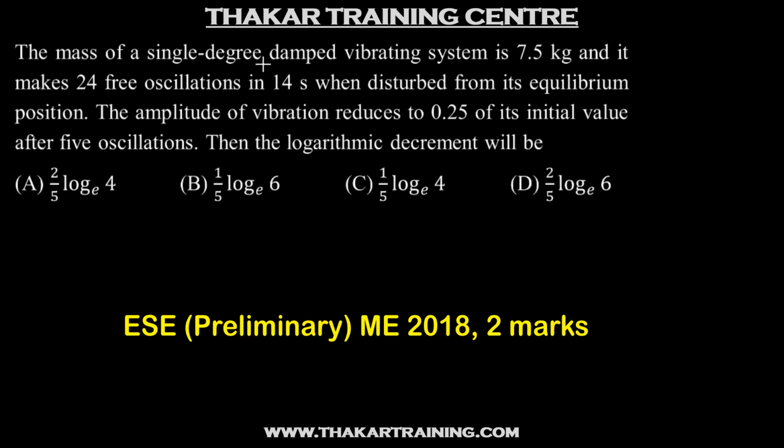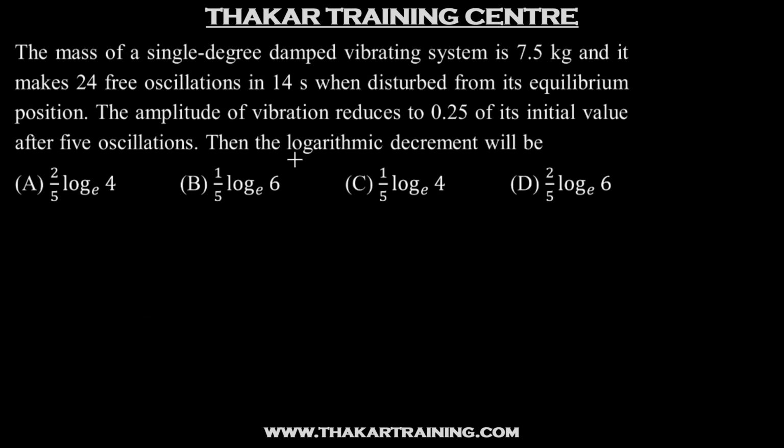The mass of a single degree damped vibrating system is 7.5 kg and it makes 24 free oscillations in 14 seconds when disturbed from its equilibrium position. The amplitude of vibration reduces to 0.25 of its initial value after 5 oscillations. Then the logarithmic decrement will be. So this question is actually revolving around the ratio of amplitudes that are separated by n cycles.